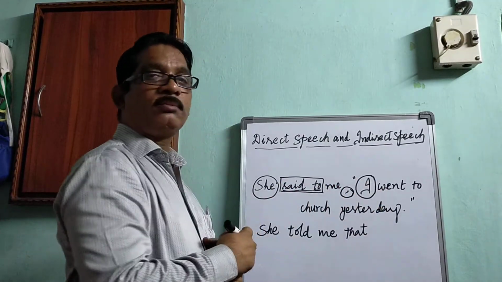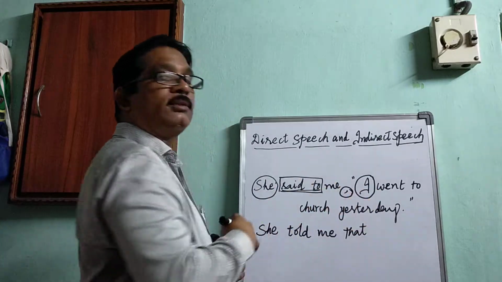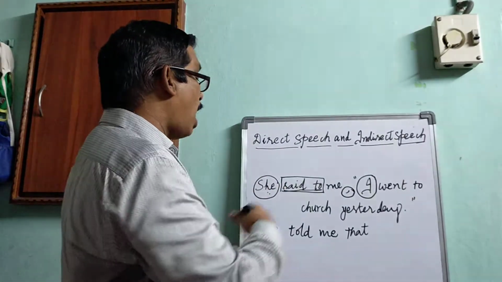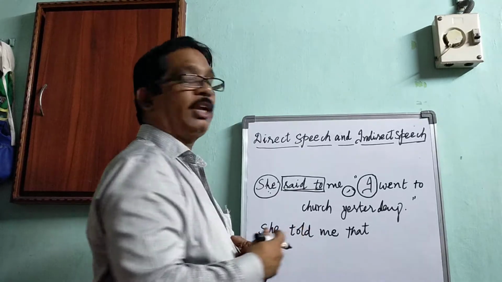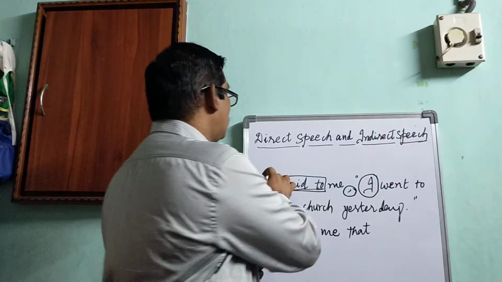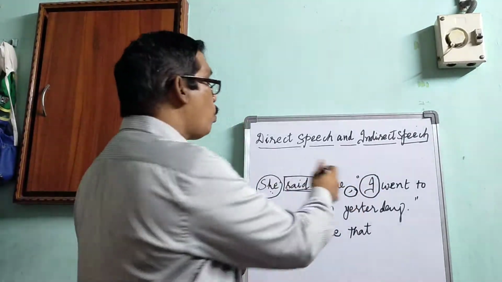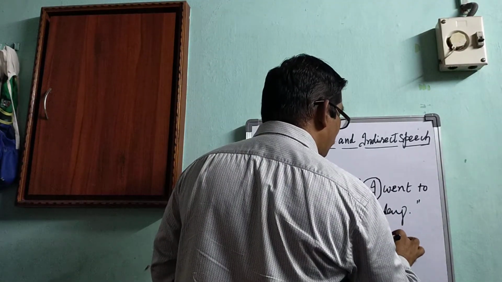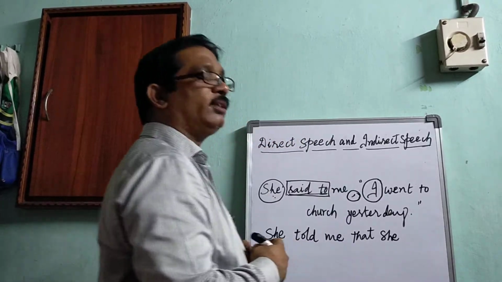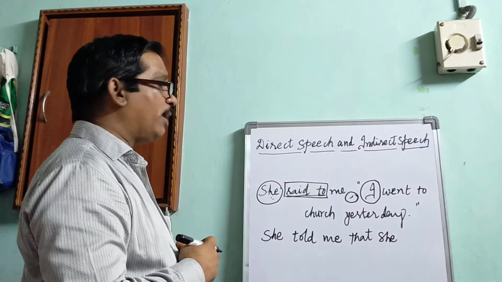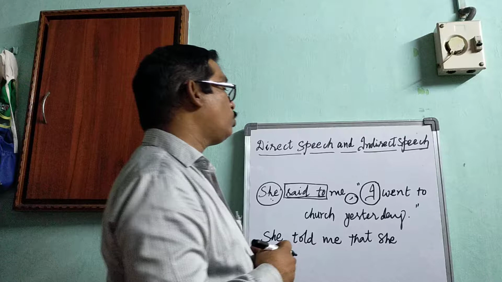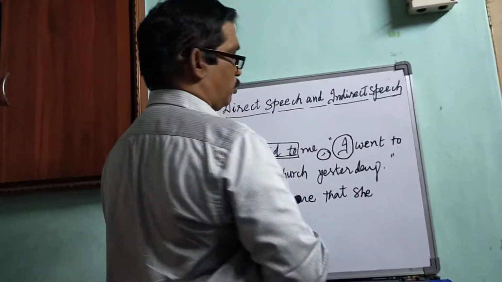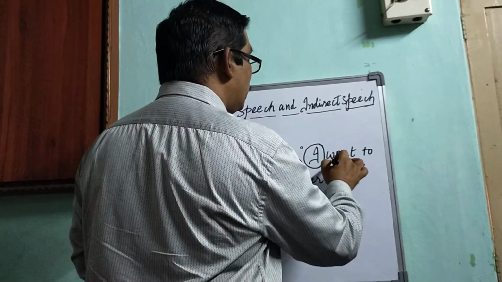Who reported this sentence? She. Here, I went to church yesterday. Who went to church? She went to church. That's why here that she can be used. This is the third rule.